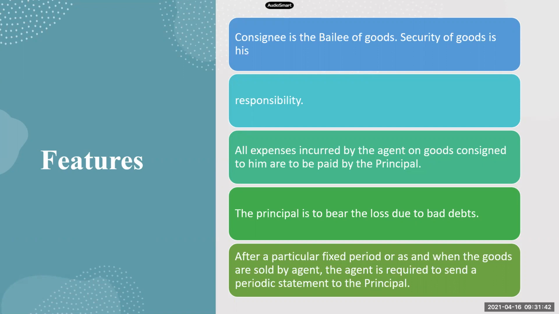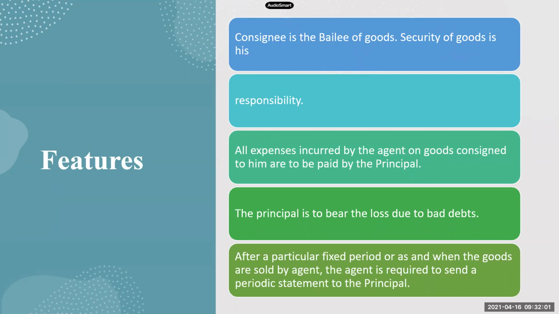It is all consignee's responsibility now to look at the security. Once the goods are sold, the responsibility is also transferred, right? All expenses incurred by the agent on the goods consigned to him are to be paid by the principal. So who is the agent here?